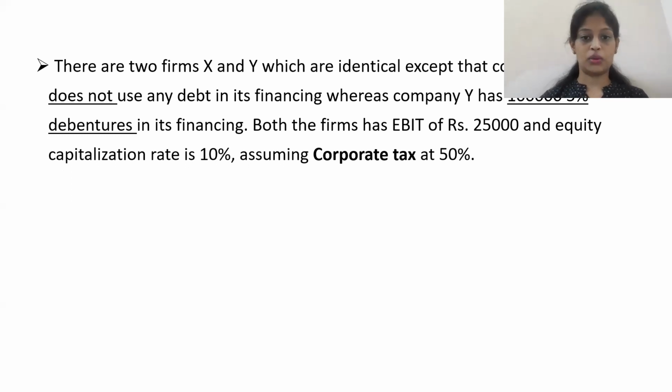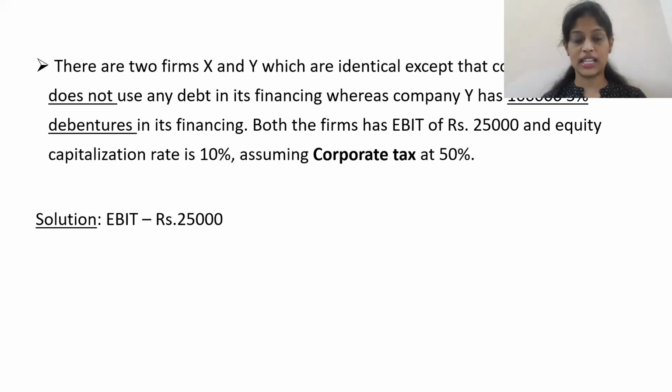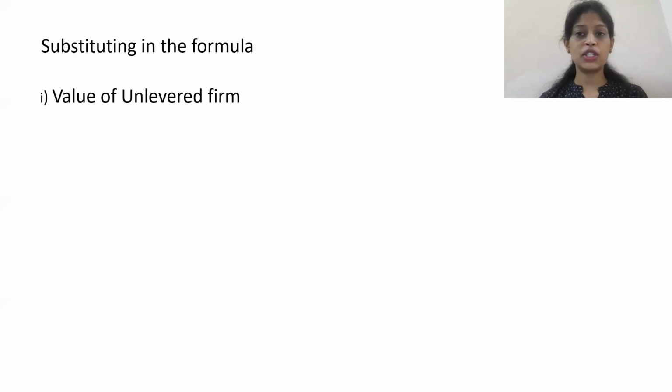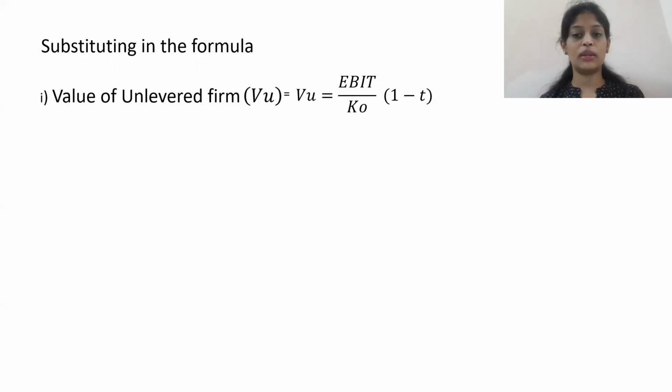So let us work this out. What information do we need? We just saw the formulas. We need EBIT, that is 25,000, KE, that is the cost of equity, 10%, and tax rate 50%. Substituting this in the formula, the first one we will do is the value of the unlevered firm. VU is equal to EBIT divided by KE into 1 minus T. So VU is equal to 25,000 divided by 10%.